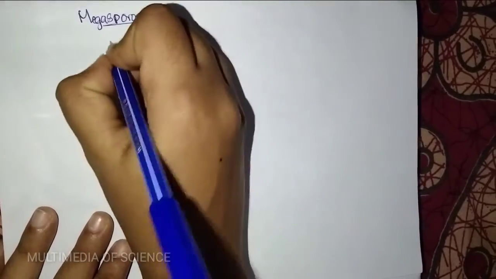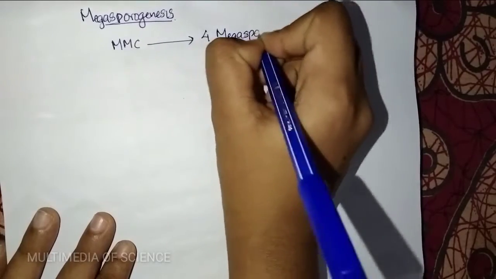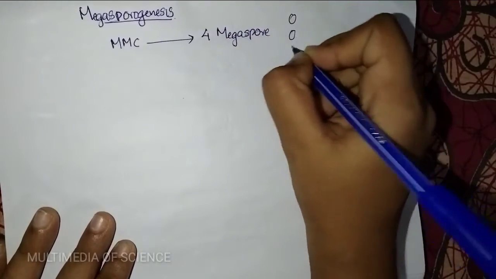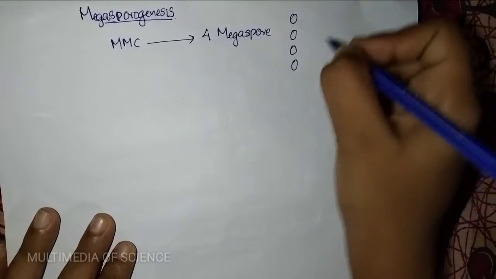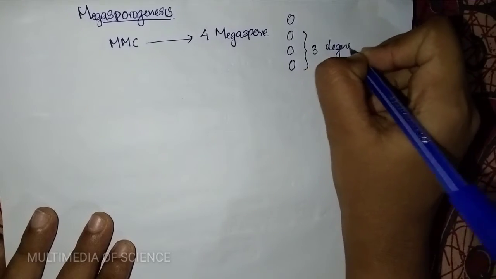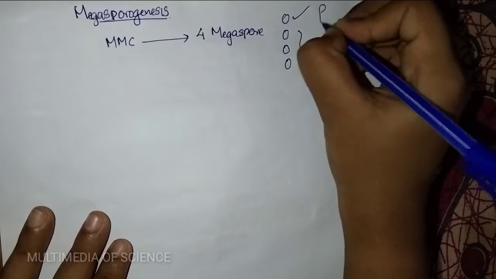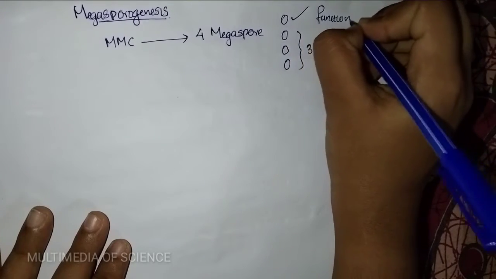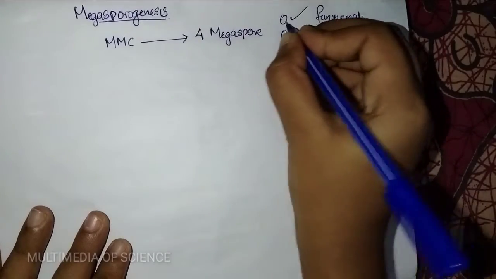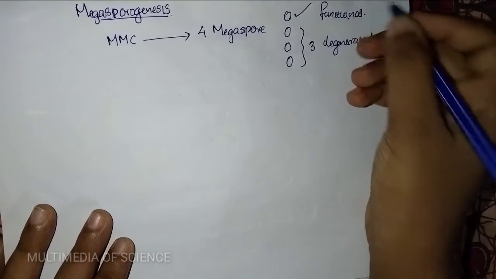Here the division of the megaspore mother cell gives 4 megaspores, 1, 2, 3 and 4, but here 3 will degenerate and only one becomes functional. This one which becomes functional develops into the embryo sac.